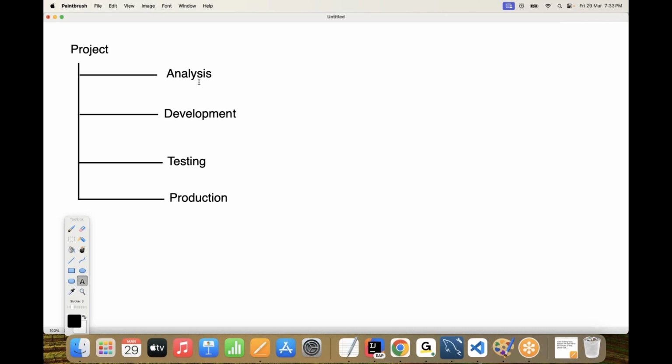Analysis will be provided by high-end people in the project hierarchy. Architects maybe, managers maybe, they will be involved in the analysis part. An ordinary, normal developer will not be involved in the analysis part, so no need to think about it. Leave this one. After that, the development part. There are 3 types of developments in a project. What are the 3 types of developments in a project?